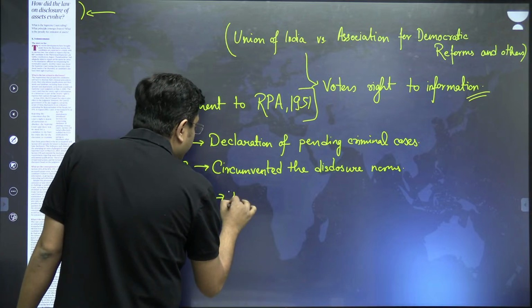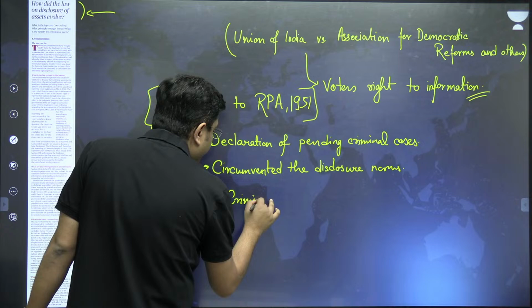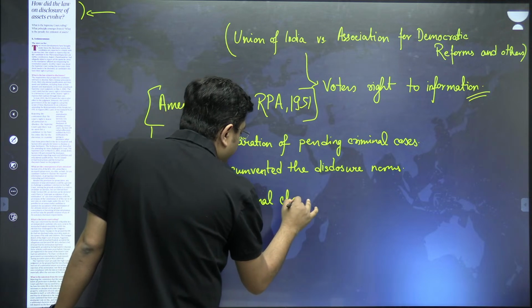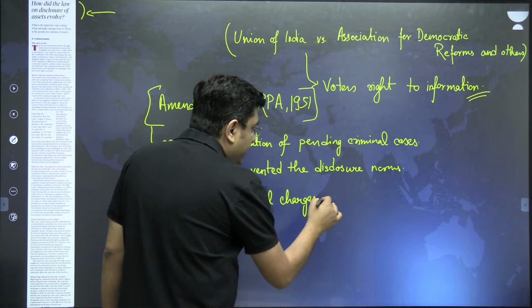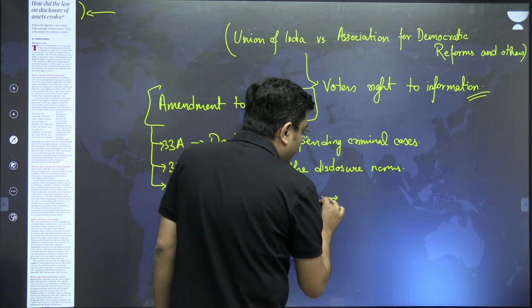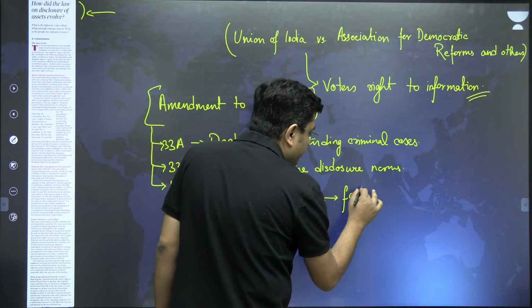So criminal charges are to be initiated due to falsification of information.